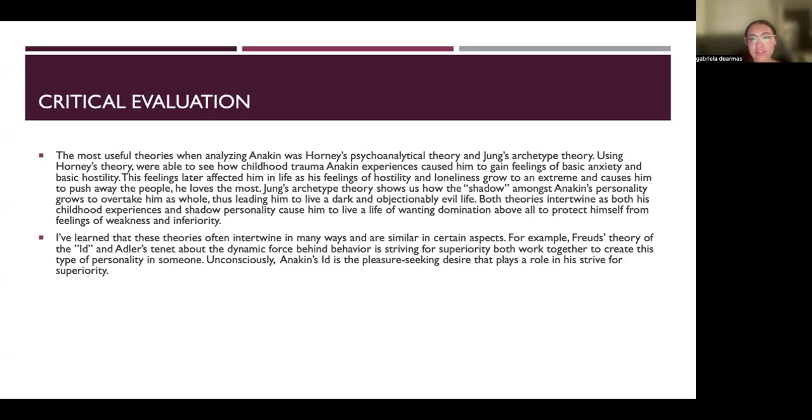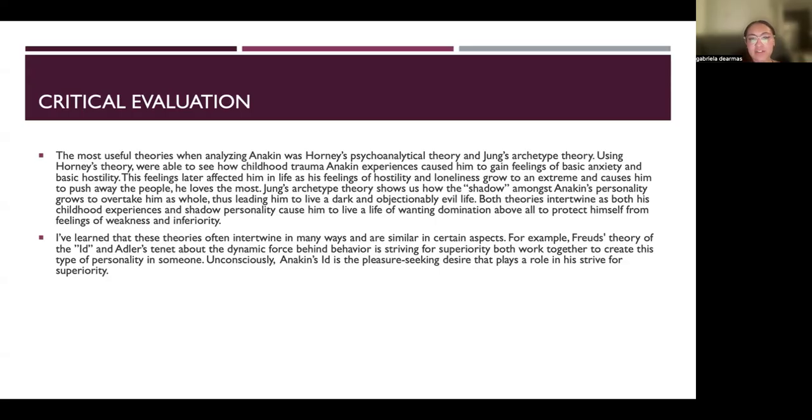Jung's archetype theory shows us how the shadow amongst Anakin's personality grows to overtake him as a whole, thus leading him to live a dark and objectionably evil life. Both theories intertwine as both his childhood experience and his shadow personality cause him to live a life of wanting domination above all to protect himself from feelings of weakness and inferiority.